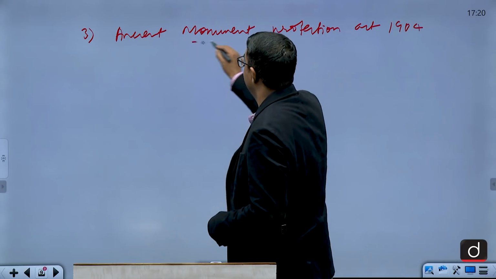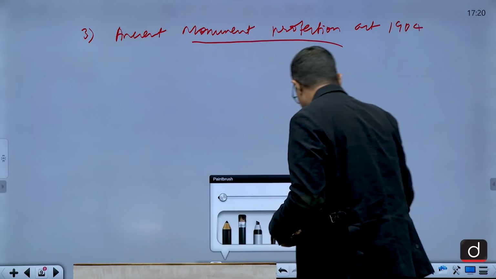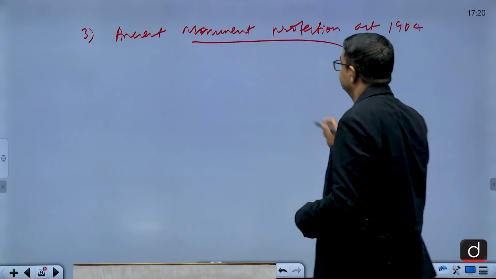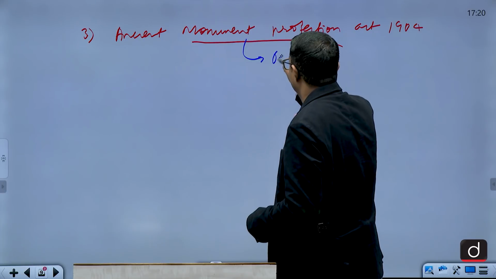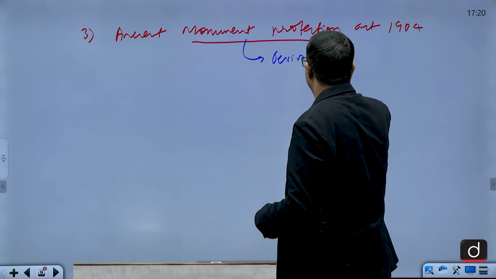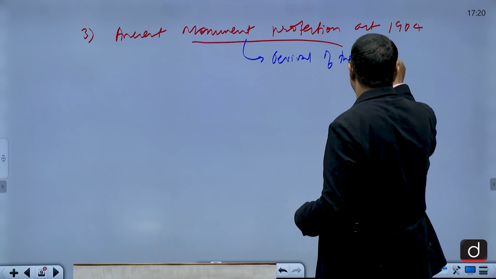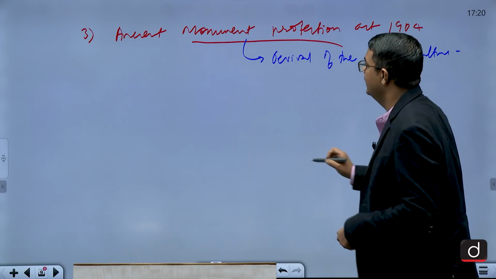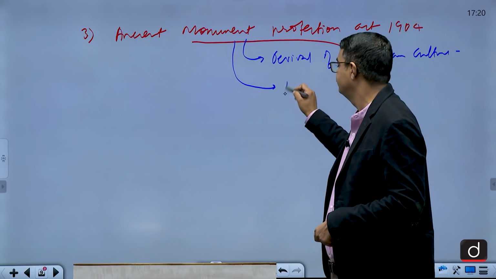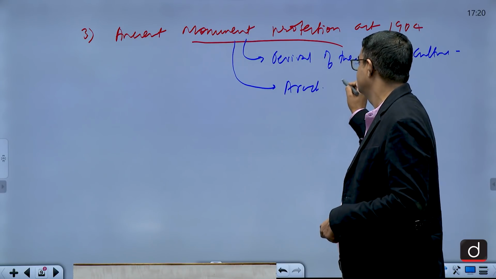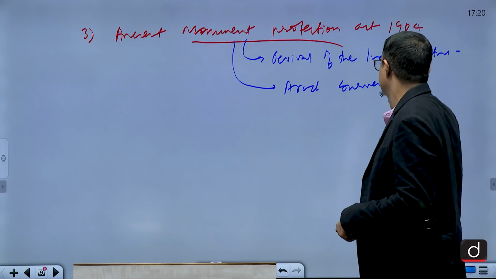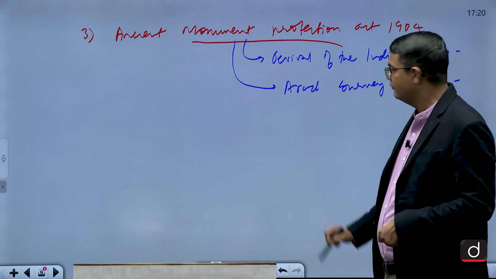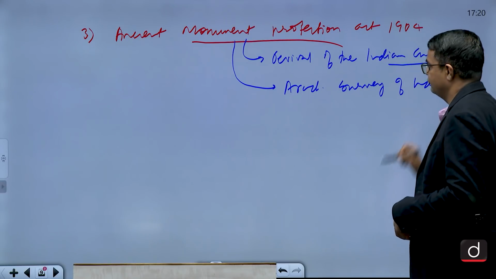Even this was very important. Why? That led to the revival of the Indian culture, and it also led to the formation of the Archaeological Survey of India. Revival of the old culture, the true culture of India.